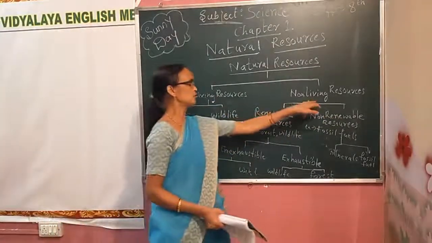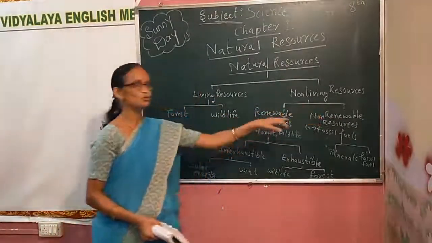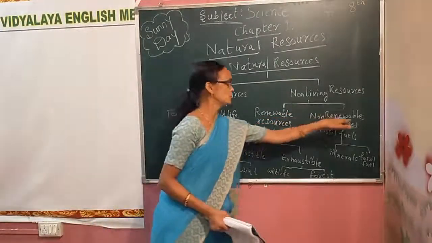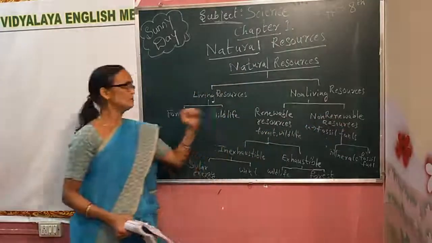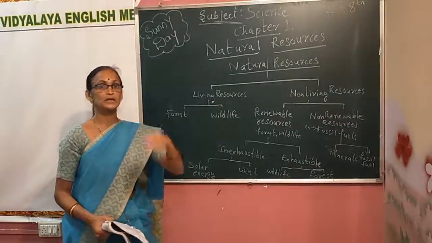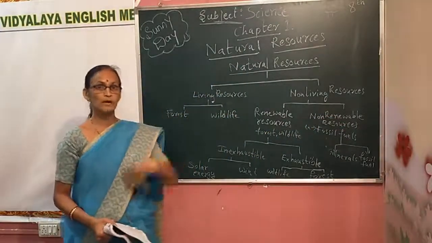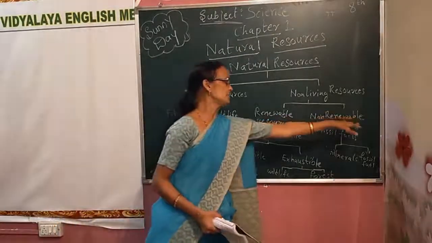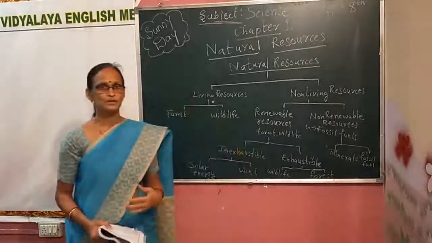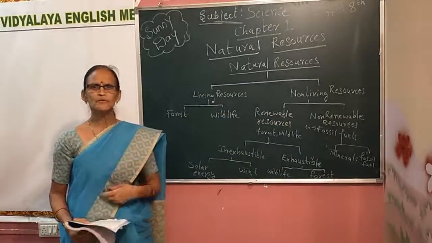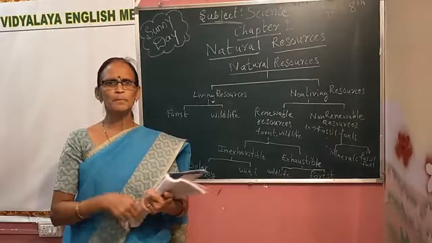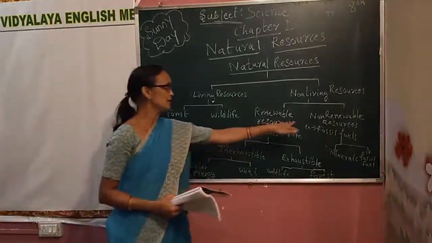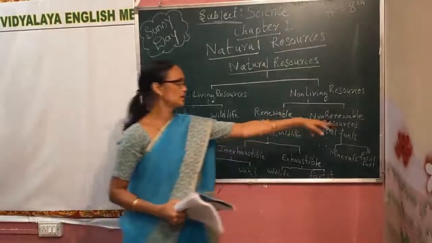Now again, non-living resources are divided into two parts: one is renewable resources and another one is non-renewable resources. Renewable means it can be renewed again. Non-renewable means that we can't renew. For example, if you give a cycle for renewing, they take out the old parts and put in new parts. That is called renewing. Like that, renewable resources and non-renewable resources.